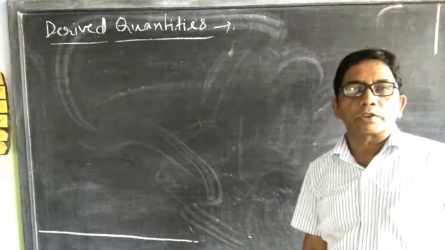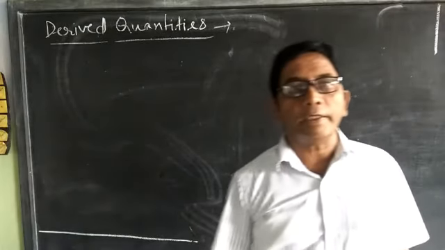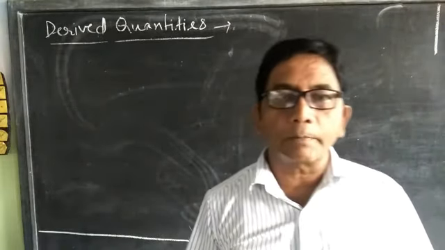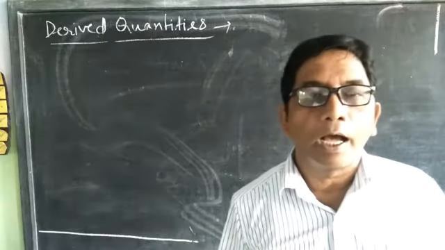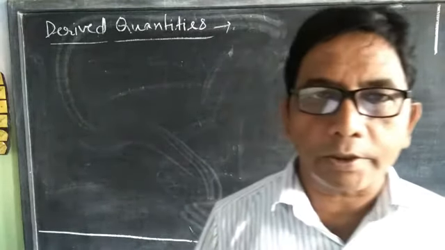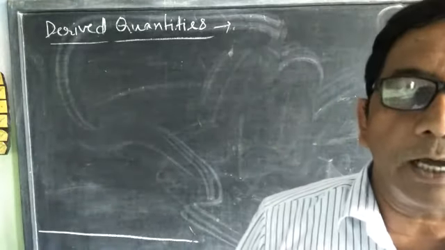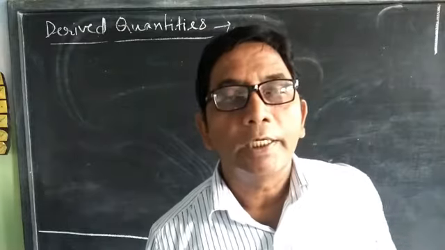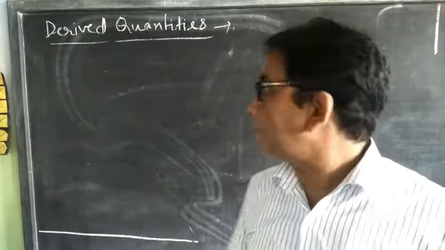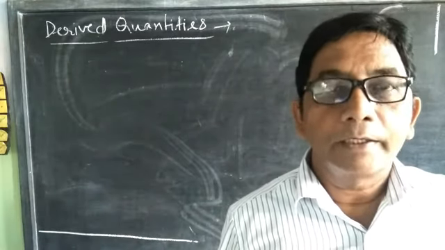All other physical units which can be expressed in terms of fundamental units are known as derived units. Except the 7 fundamental units, all other units are derived units.